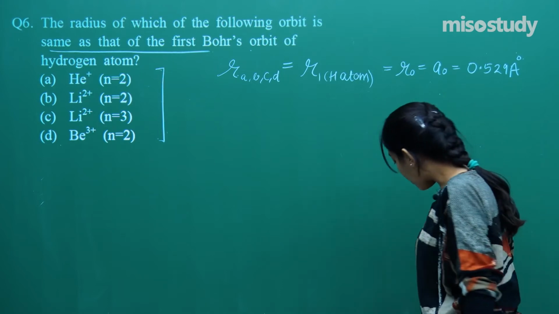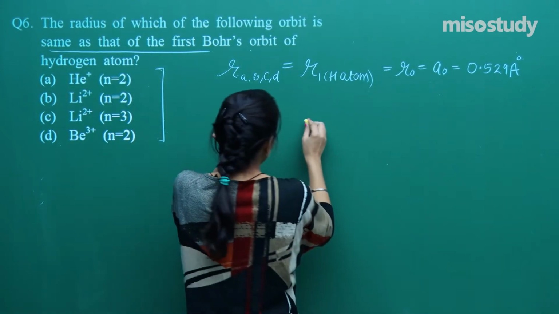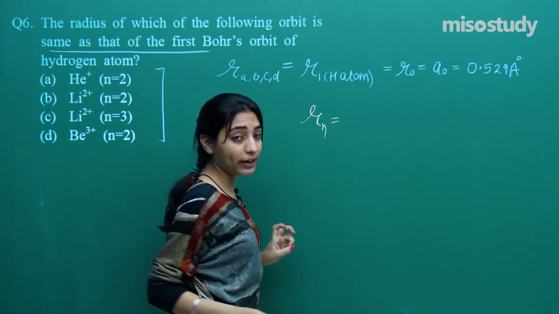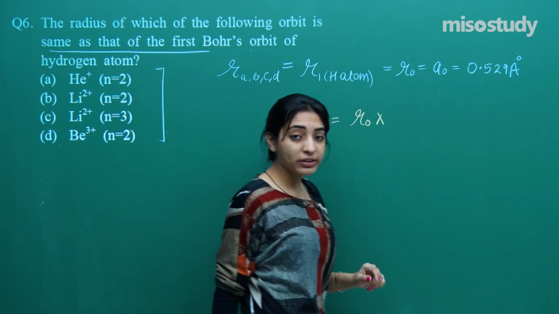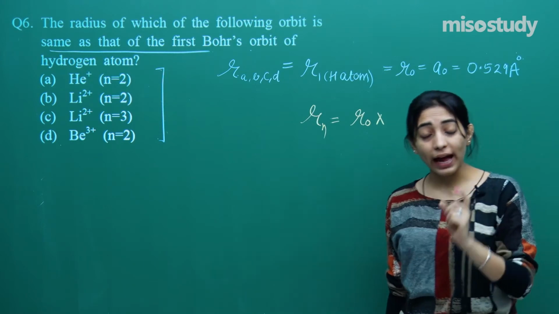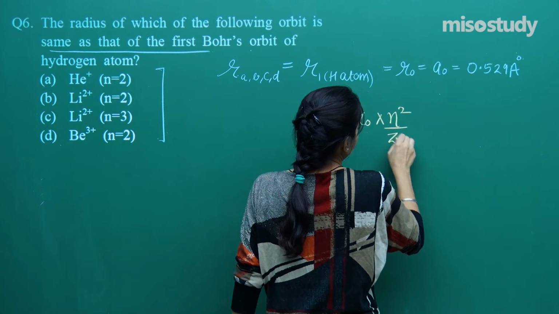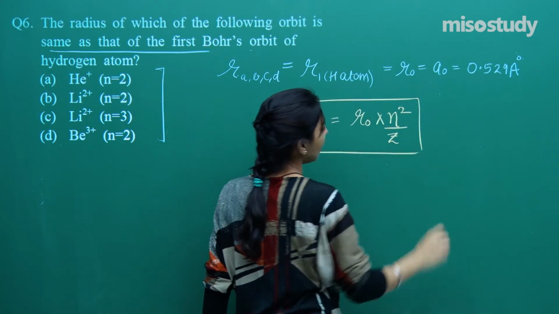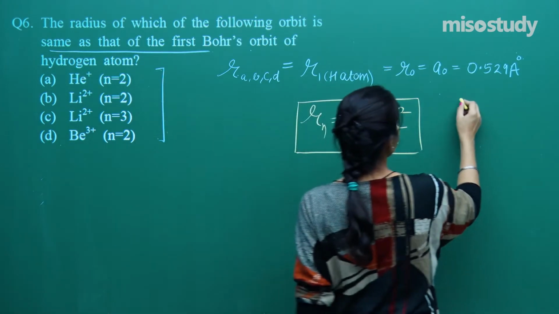Now, guys, you know the relationship for the radius of an atom in the nth orbit is given as R naught into, now see, for energy Z will be in the numerator and for radius n will be there. So we have Rn is equal to R naught into n square divided by Z. Let us start doing all the options.